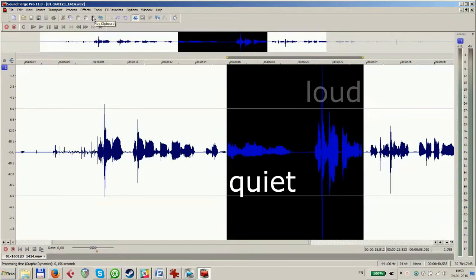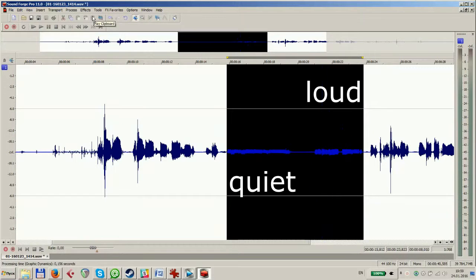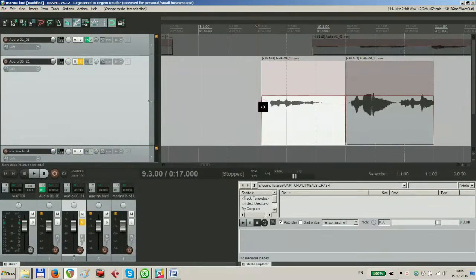What is compression? Compression is reducing dynamic range of signal. It means reduce volume of louder moments to make them less different from quiet ones, like this.